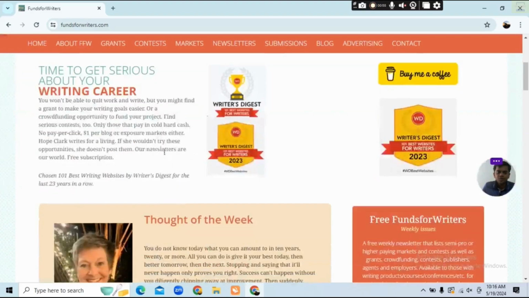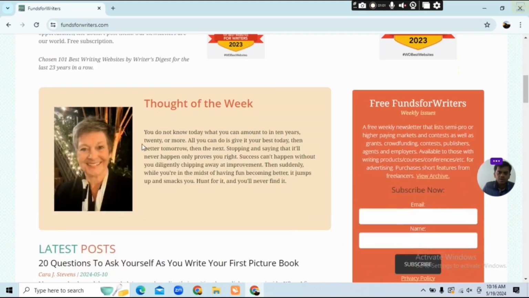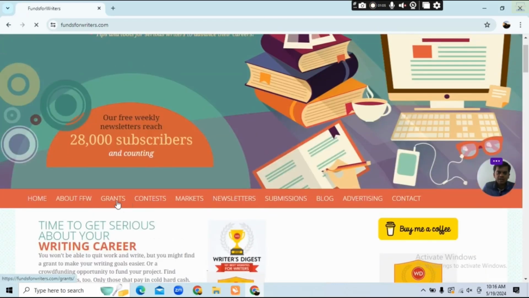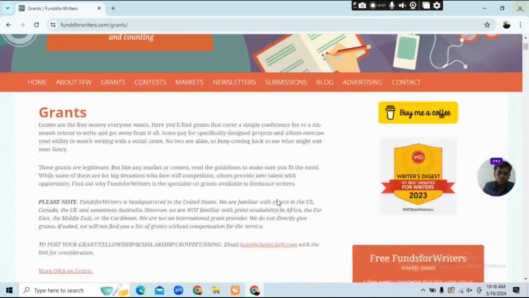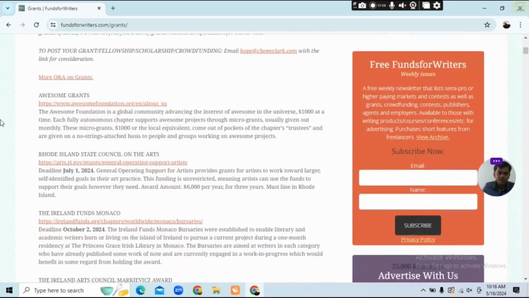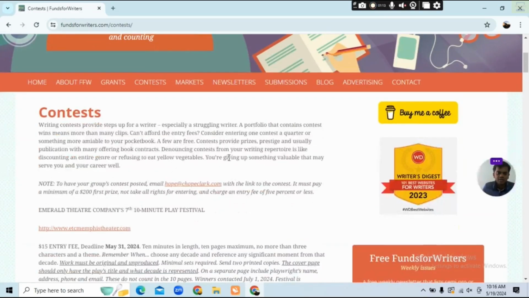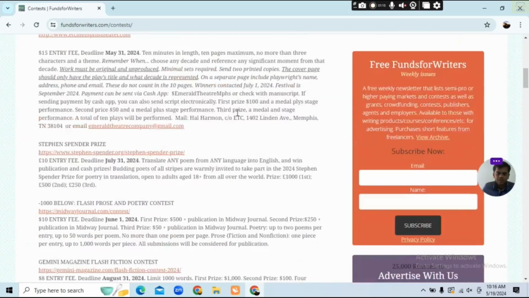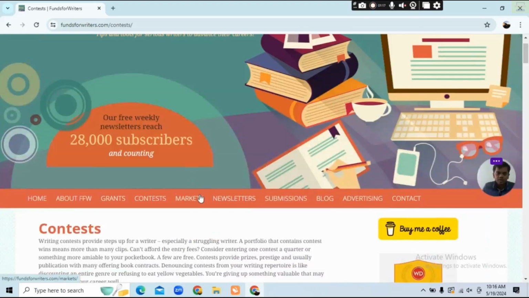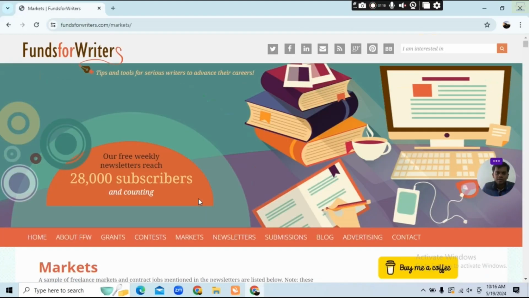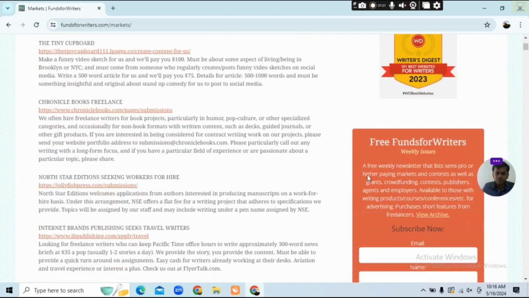So if you see here, these are the home menu and about this kind of Funds for Writers, you see about us, and you can also get grants. There are certain kinds of grants also. You see the grants, which kind of grants you will get. Then you see the contests. There are certain kinds of contests also. Then you can see the markets.